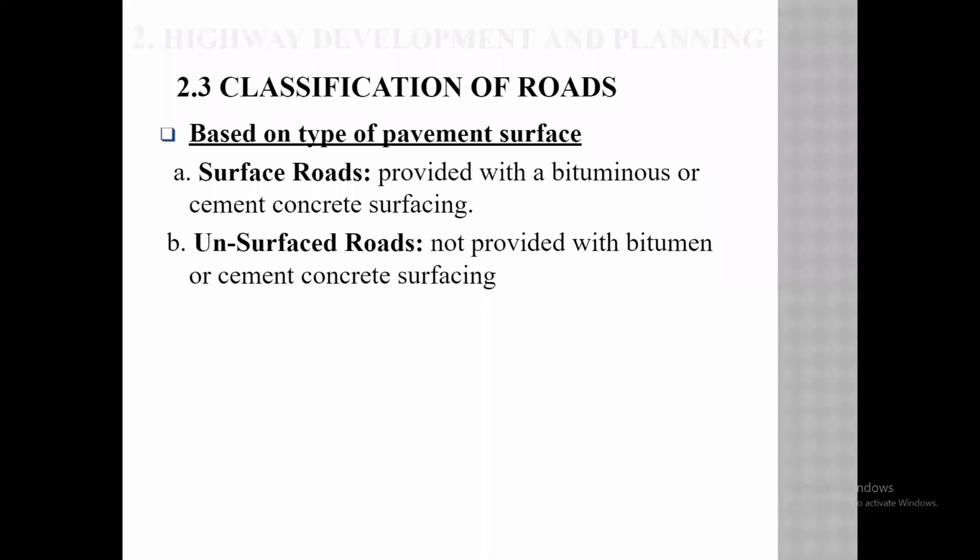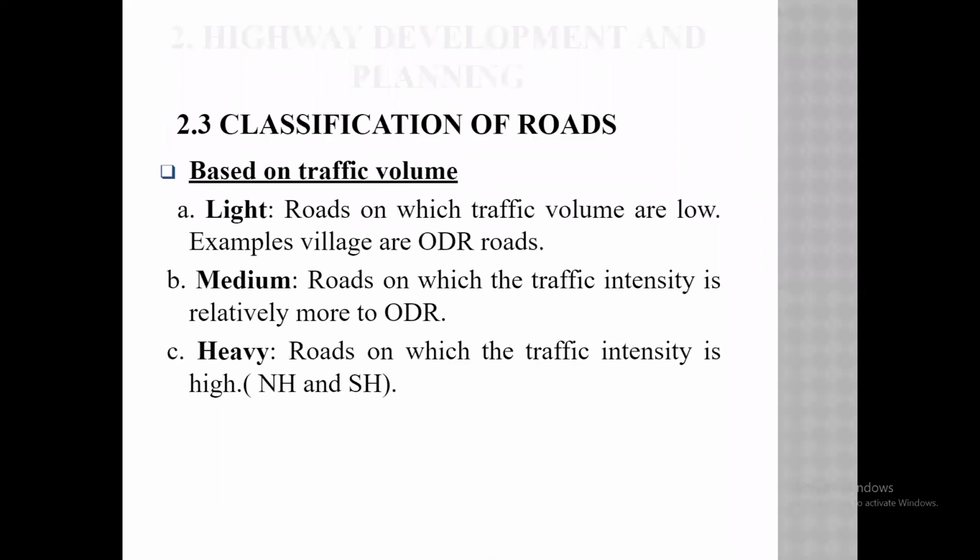And unsurfaced roads are the rest of the roads, except bitumen and cement concrete, whose surface is not provided with bitumen or cement concrete.